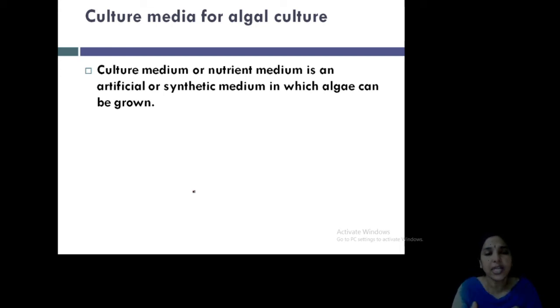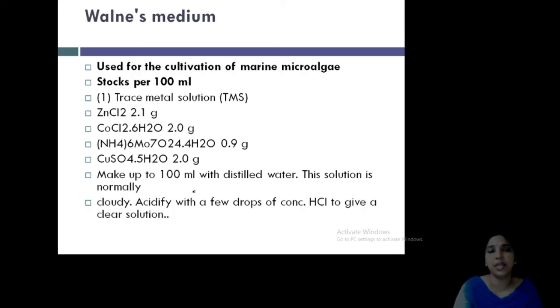There are different types of medium designed by different scientists for growing algae. For example, when you are growing Zygnema, it needs a particular medium. But when you are growing Sargassum, a marine alga, it needs another type of medium. So the medium may be different for different types of algae. Sometimes there are uniformly designed media too, to which we add an extra supplement. The composition of the medium for algal growth is very, very important. It is a completely artificial or synthetic medium.